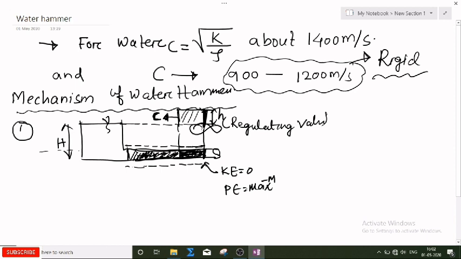Now this entire zone, the water is coming to the rest condition. So now the pressure wave has reached the upstream part. This is my stagnation pressure wave. Okay, so now what is happening?